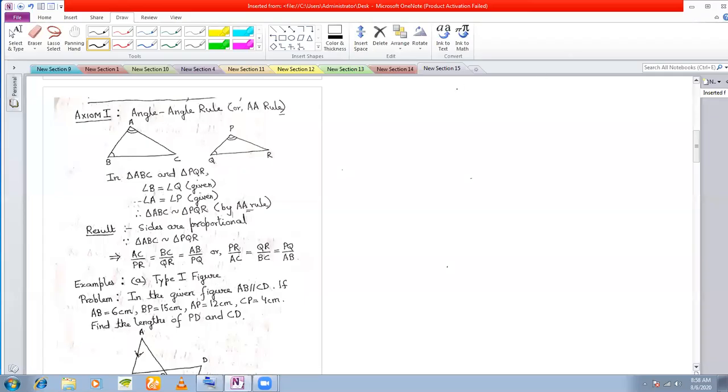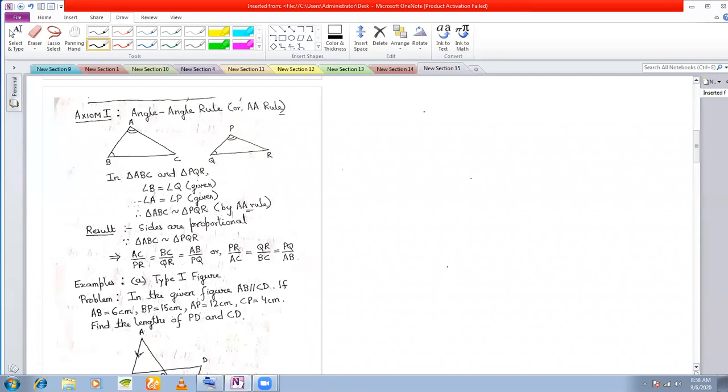If the sides of two triangles are proportional, corresponding sides of two triangles are proportional, then the triangles are said to be similar. And how does the shape look? In fact, those two triangles will be similar in shape but not in size. Such triangles are called similar triangles. The mathematical definition remains that the sides must be proportional. If corresponding sides of two triangles are proportional, then we say the triangles are similar.